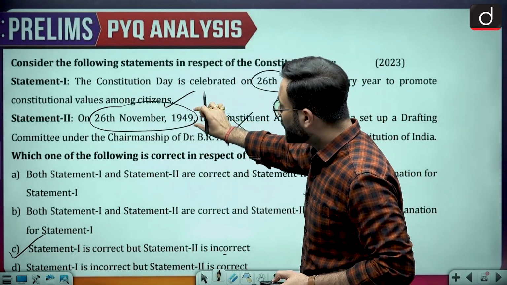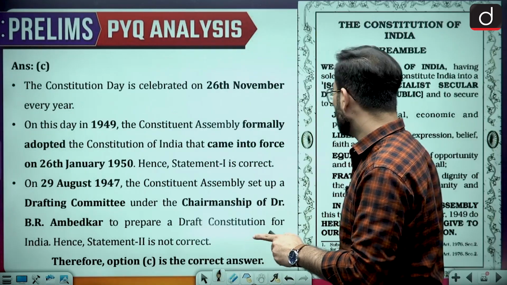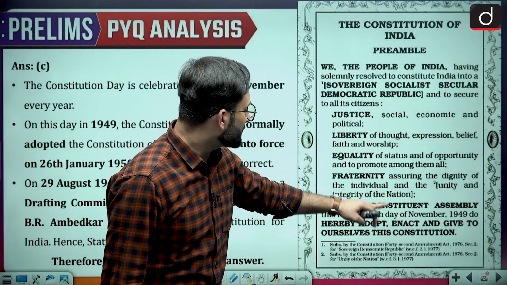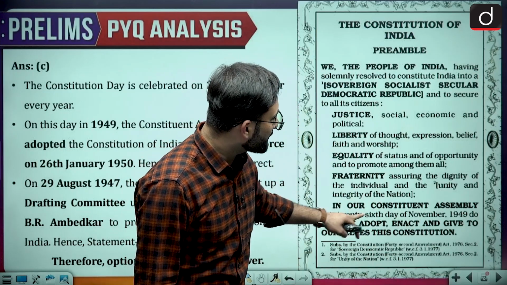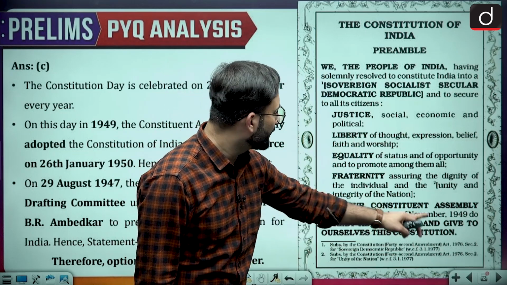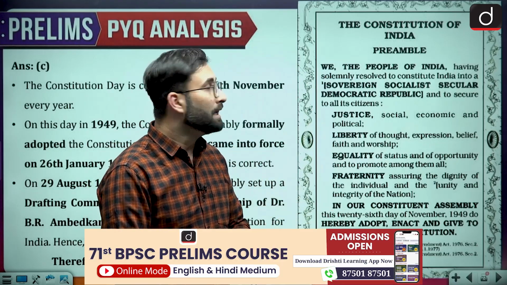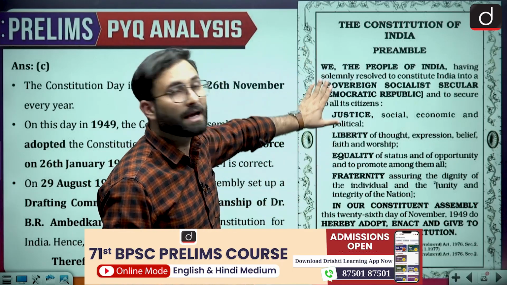So if you remember this particular date, that is there on the preamble. Here you can see, in our Constituent Assembly on this day, that is 26th day of November 1949, do hereby adopt, enact and give to ourselves this constitution. That means that constitution was already ready. Now it is your job to learn the preamble by heart.